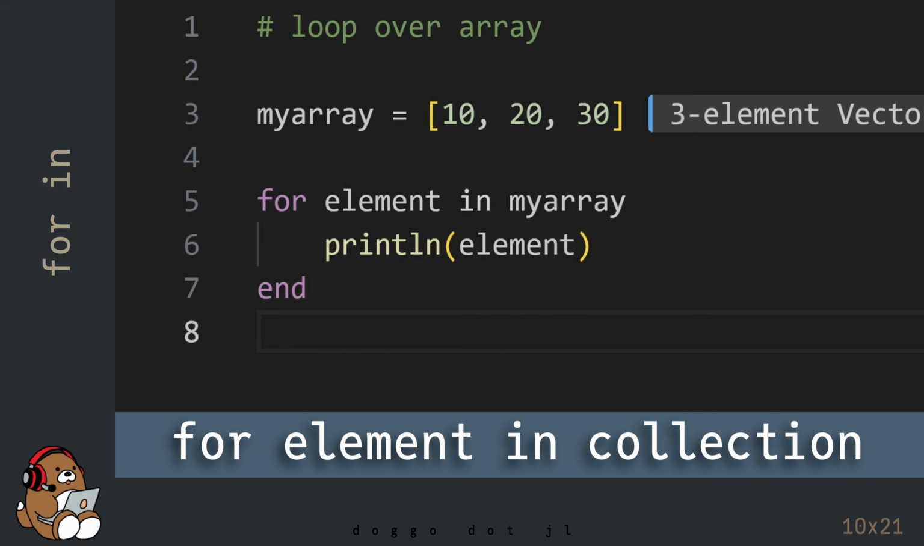But rather than using a range object, you can use the syntax for element in collection. The variable name for the element can be any name, but the collection name has to refer to an existing collection. In this example, the name of the collection is my array. Also notice that the word in is used, rather than the =sign character.